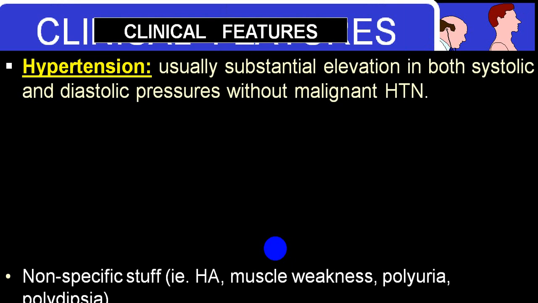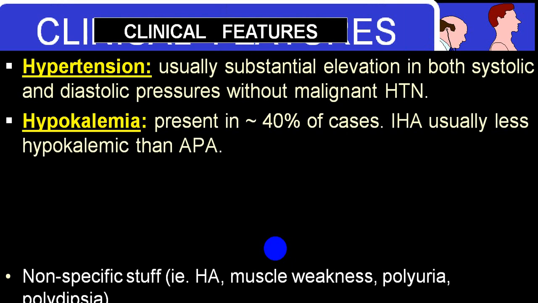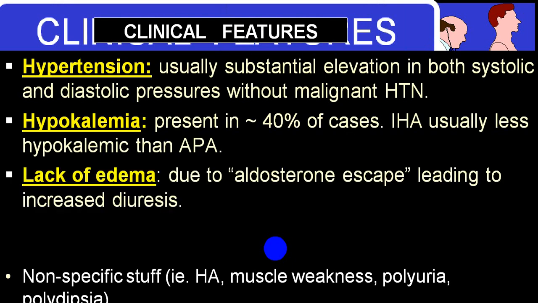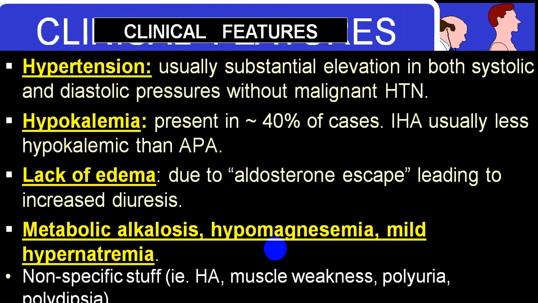So in clinical features, hypertension is the most common, along with hypokalemic effects, lack of edema because of aldosterone escape, and metabolic alkalosis along with hypomagnesemia and mild hypernatremia. All these are together.